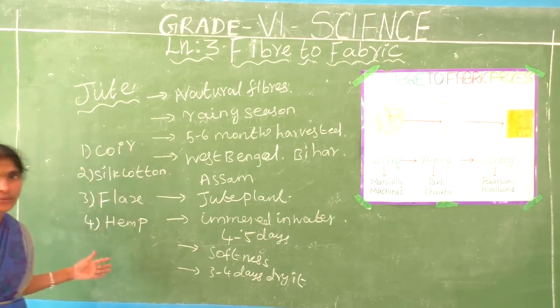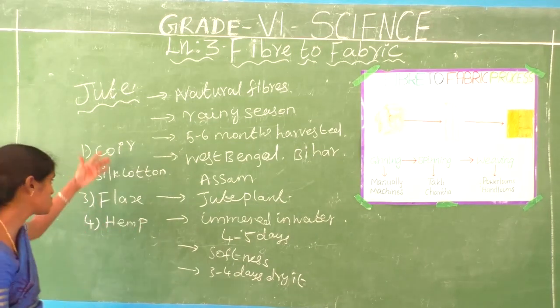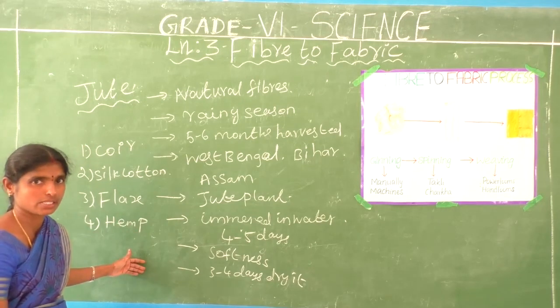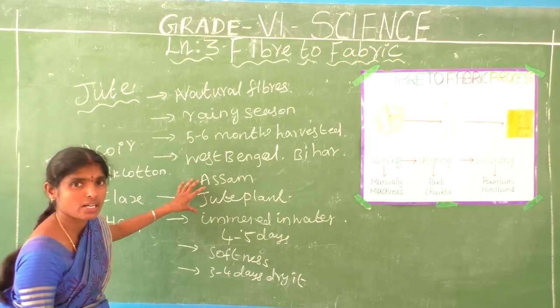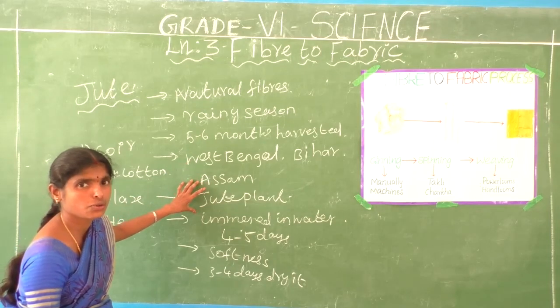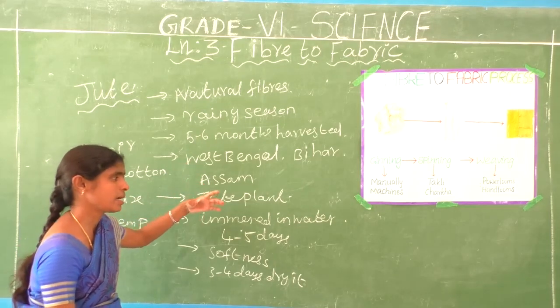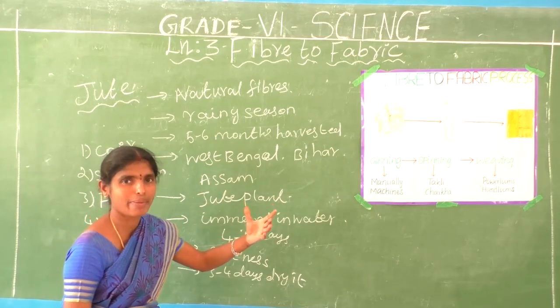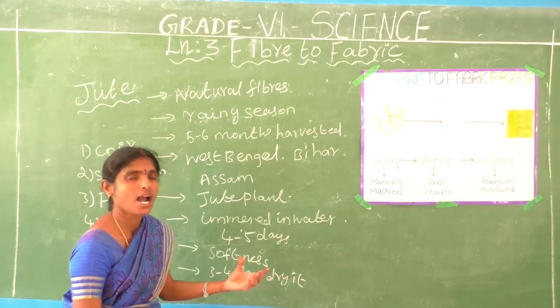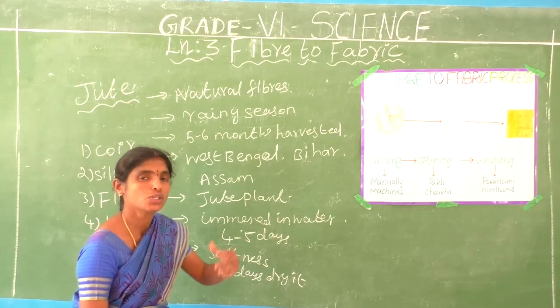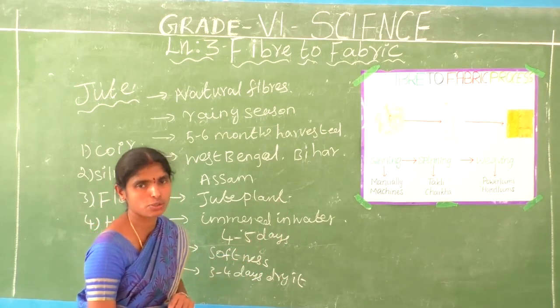These are also natural fibers. Where do you use jute fiber? Our rice bags, rice packets are jute material. The rope is also jute material. The jute bag is also jute material.